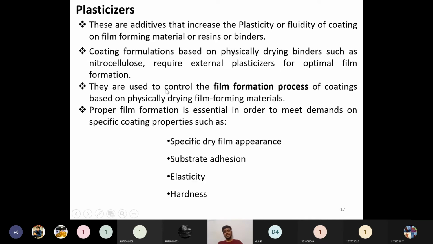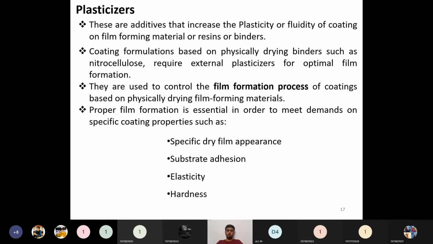Then the next topic is plasticizer. Why do we have to use plasticizers? Plasticizers are one type of additive that increases the plasticity, elasticity or fluidity of the coating, or of the film forming materials, resins or binder. To increase the plasticity or fluidity of the particular coating, we have to use these plasticizer materials along with the binders.